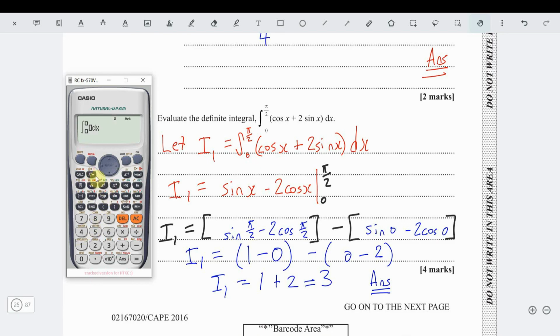Exactly, look, integrate from 0 to pi by 2 of, the expression was cosine x plus 2 sine x, close the bracket, and then we're integrating from 0 to pi over 2.